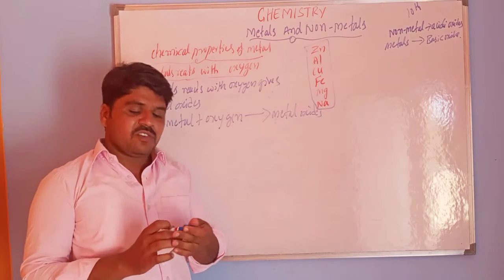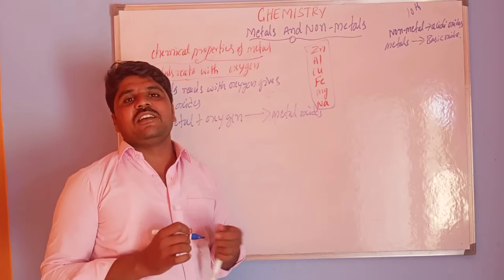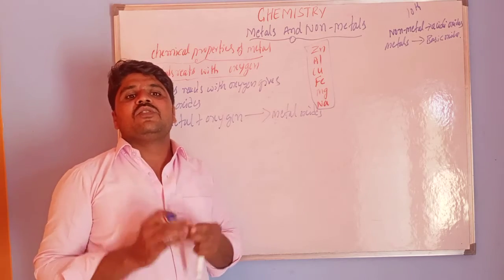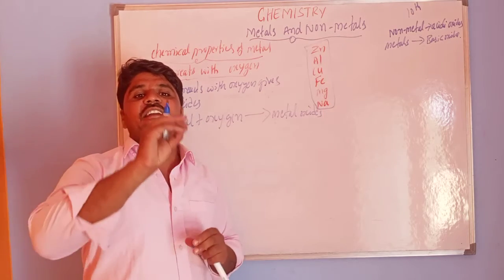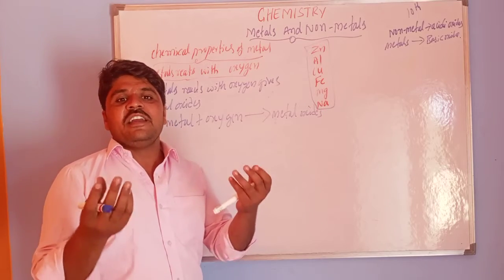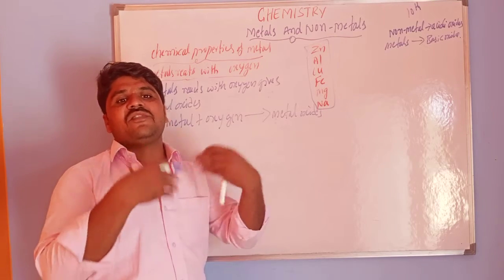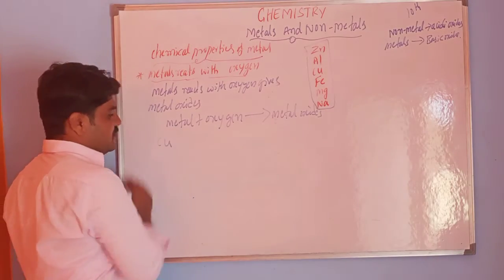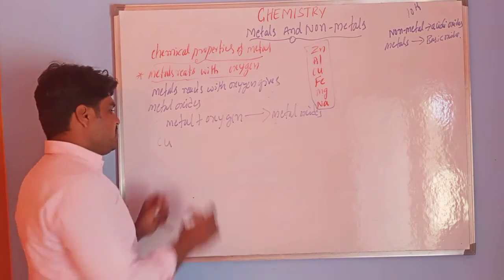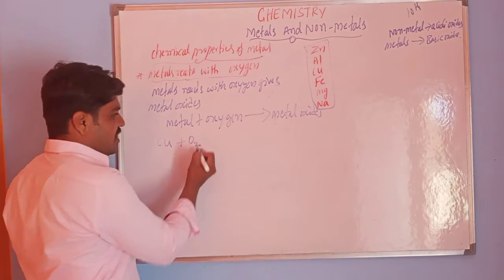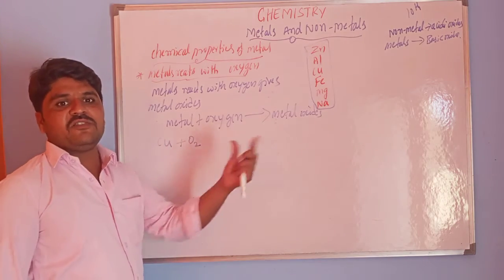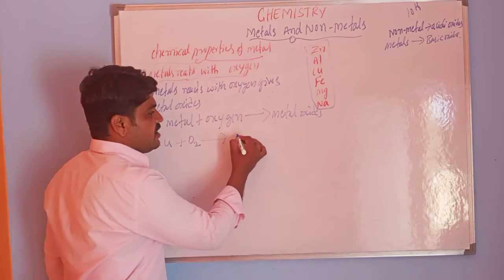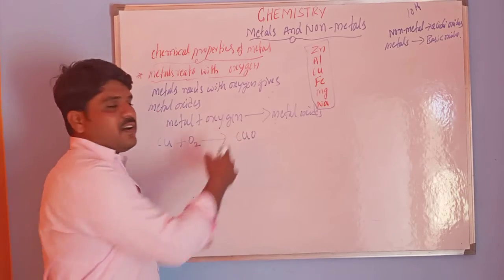Let me take a specific example, copper. When copper is heated in air, it combines with oxygen to form copper(II) oxide. Copper, Cu, reacts with oxygen, O2, to produce CuO, copper oxide.